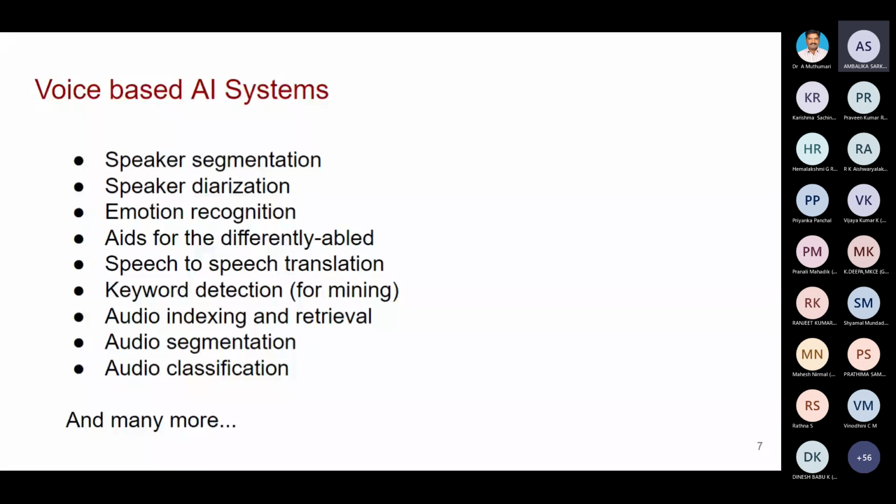Various speech documents are available, like audio books. Nowadays, many audio books are available, and audio based content is more now. It is very tedious for you to listen to each and every audio to get the information. It is not good.